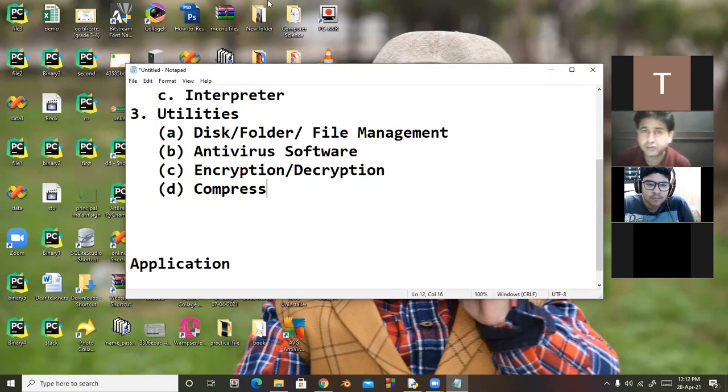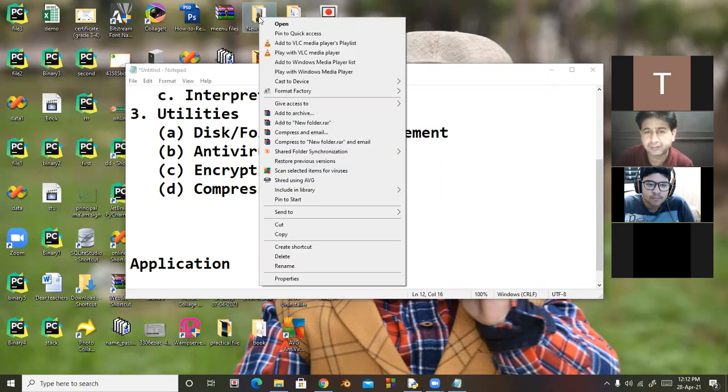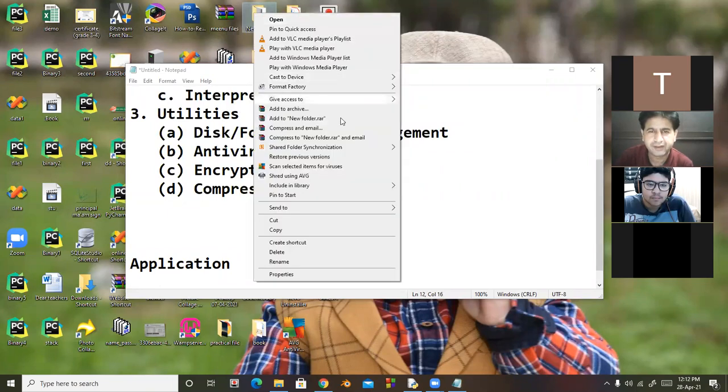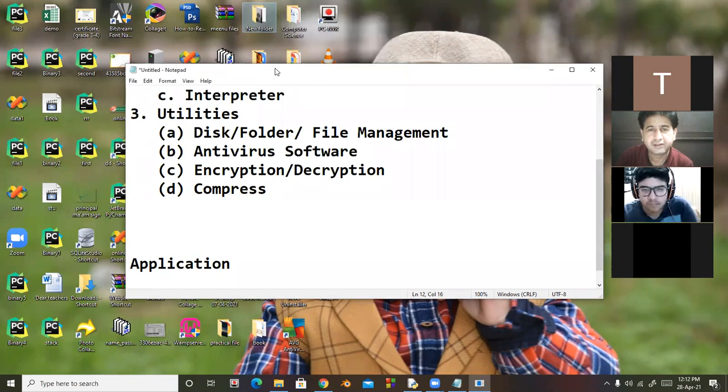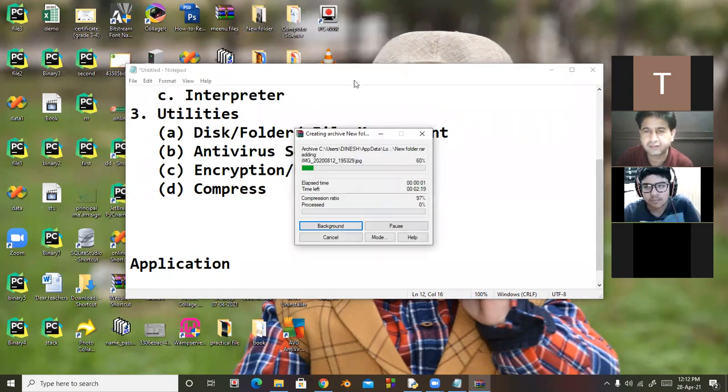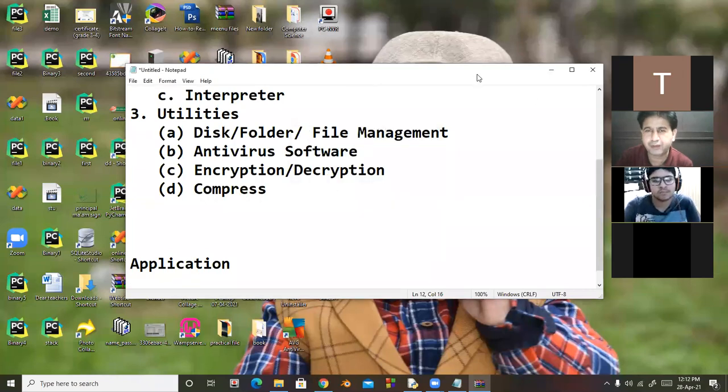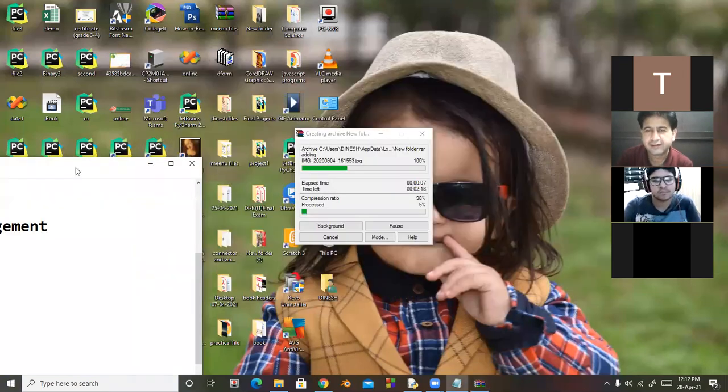There are compression tools. For example, if I click on this new folder and then click on new WinRAR files, there is a WinRAR application. तो मेरे पूरे के पूरे फोल्डर को किसमें कन्वर्ट कर दिया, जिप कर दिया.